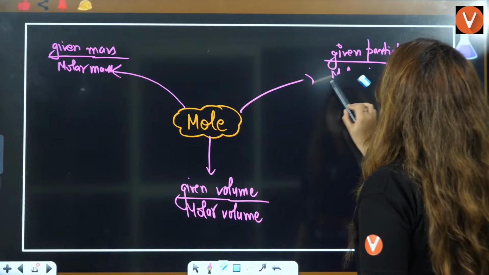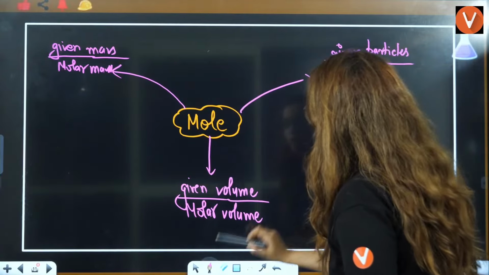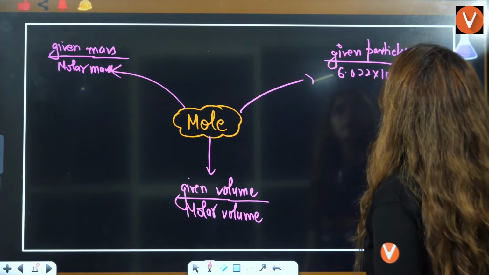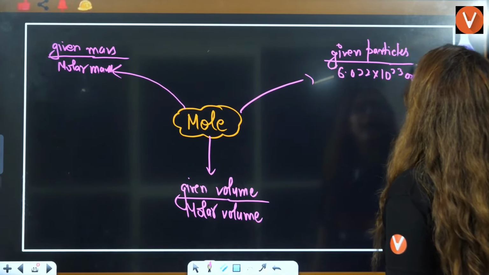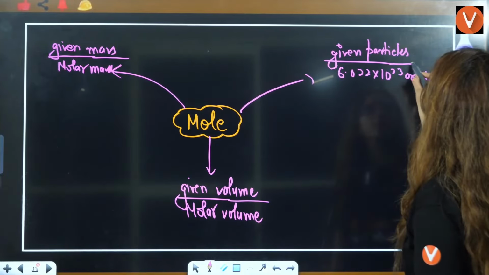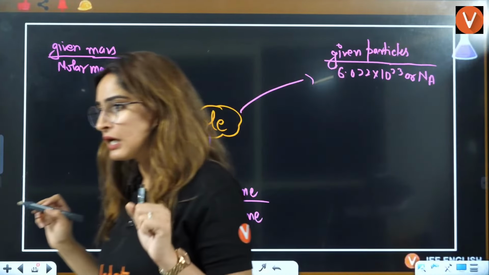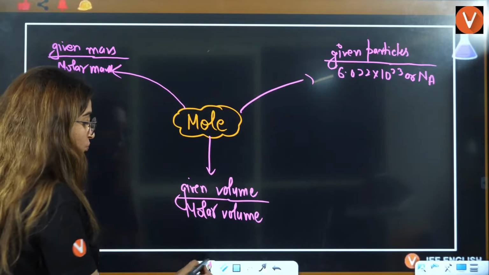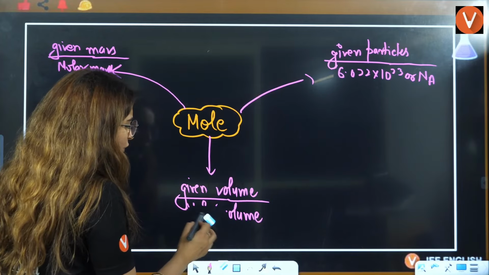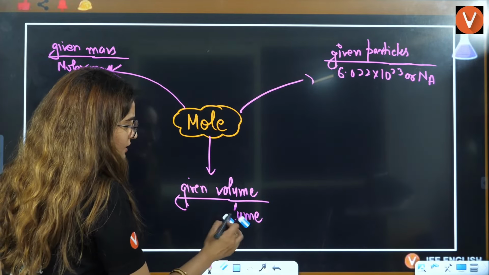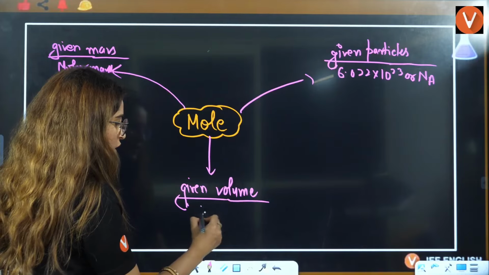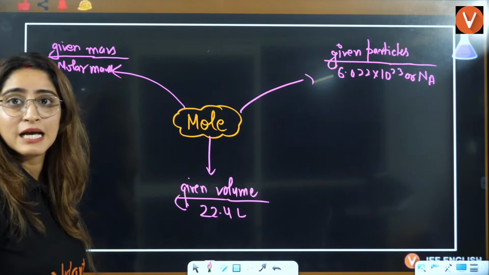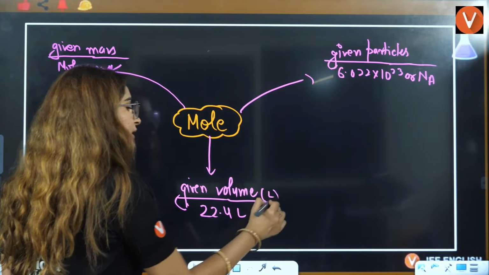We have defined the number of particles in 1 mole as Avogadro's number, that is 6.022 into 10 raised to power 23, or you can write Na, that is your Avogadro's number. Now let's write down what is molar volume. Molar volume will have different answers. It is mostly written as 22.4 liter. Then the given volume also should be in liter.